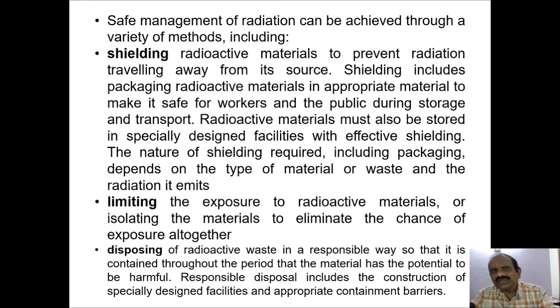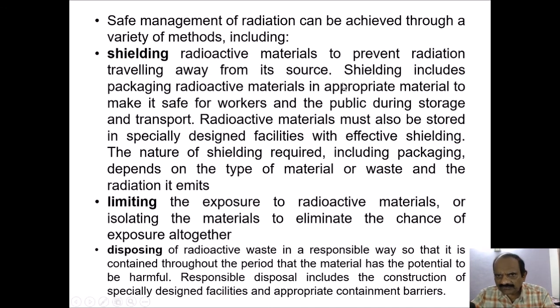What is important in radiation protection is that the safe management of radiation can be achieved through a variety of methods, including shielding. What is shielding? Shielding is the use of radioactive-blocking materials to prevent radiation traveling away from its source. If you have gone to any X-ray clinic, you will observe how the X-ray is taken and how you have been protected.